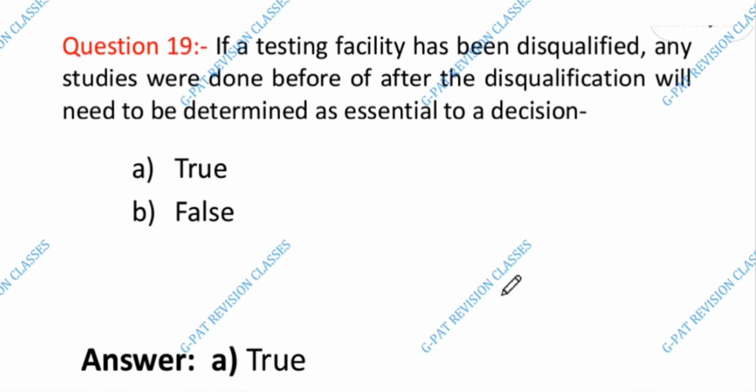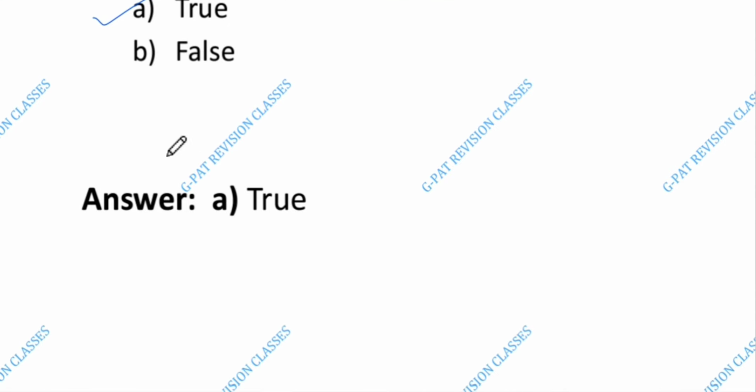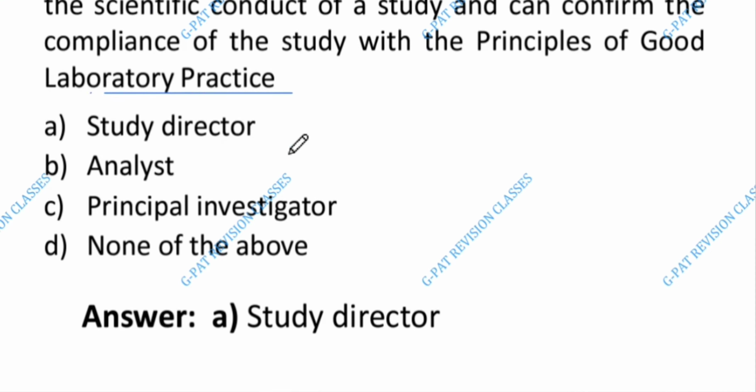Okay. Next is 19 question number. If a testing facility has been disqualified, any studies done before or after disqualification will be determined as essential to a decision. The answer is A. True. Okay. Next is 20 question number. Who has the overall responsibility for the scientific conduct of a study and can confirm the compliance of the study with the principle of good laboratory practice? The answer is A. Study director.